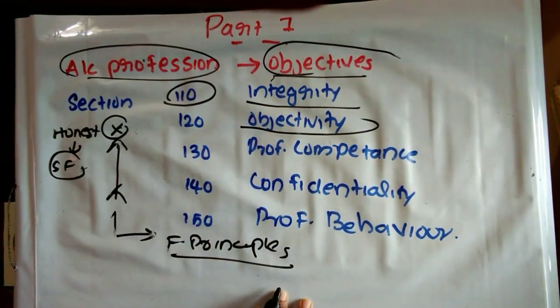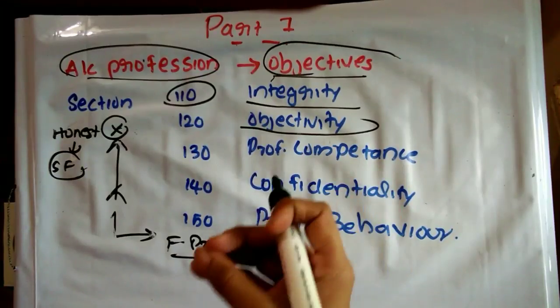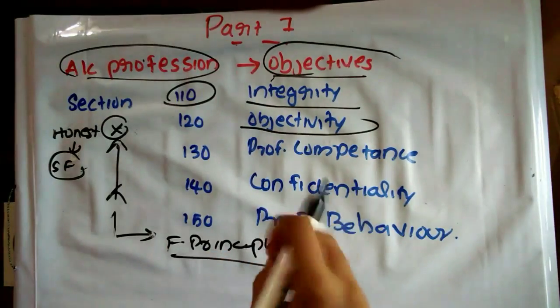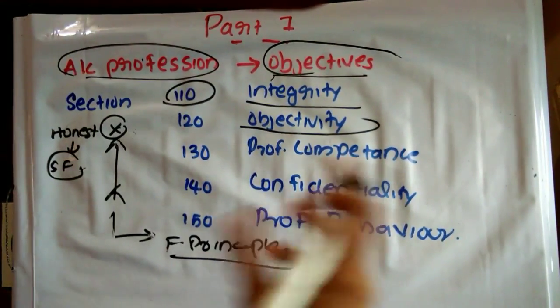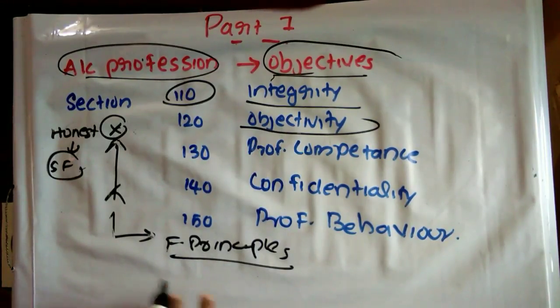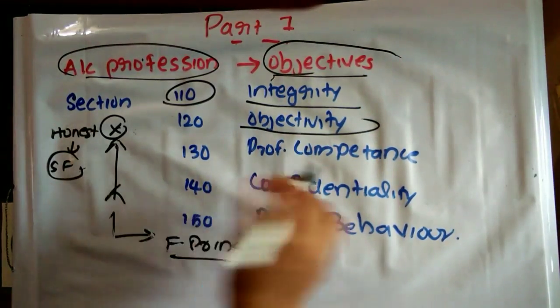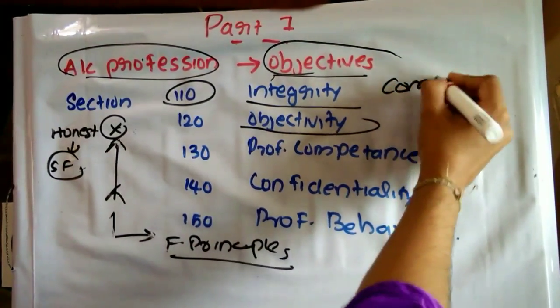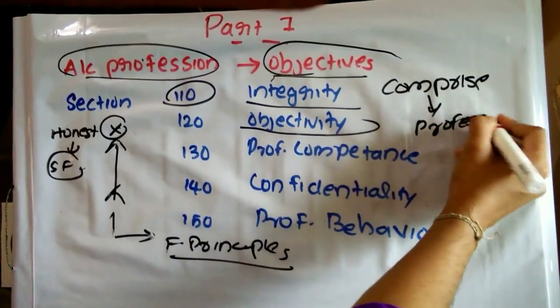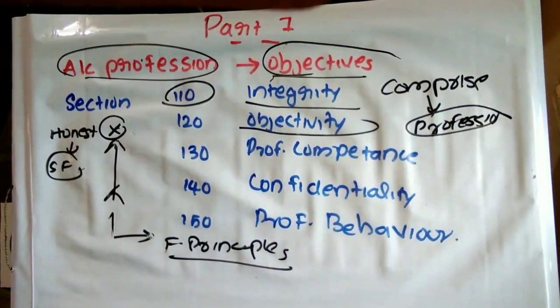We know that there may exist something that creates pressure on us: that you don't do this thing, you have to do it in this way, you have to obey us, etc. So while a professional chartered accountant is doing his function, he may also face such situations. In those cases, he shall not compromise with his profession.